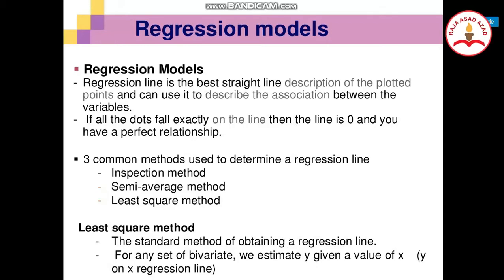Common methods used to determine the regression line are the inspection method, semi-average method, and least square method. In the least square method, the standard model of obtaining a regression line for any set of bivariate data, we estimate y given a value of x, the y on x regression line,